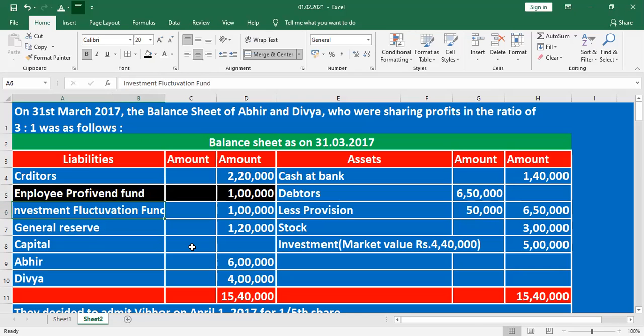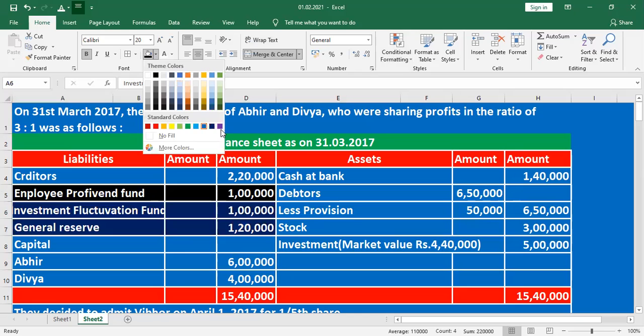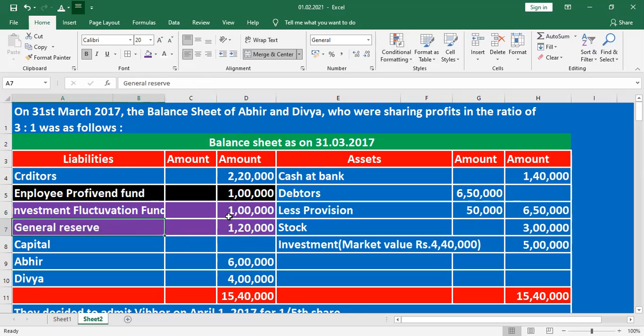Then investment fluctuation fund and general reserve. Accumulated profit, the portion of profit, those amounts are to be distributed to old partners in the old profit sharing ratio. Then capital, cash at bank, debtors less provision, stock.